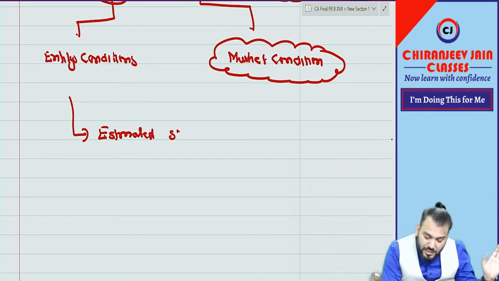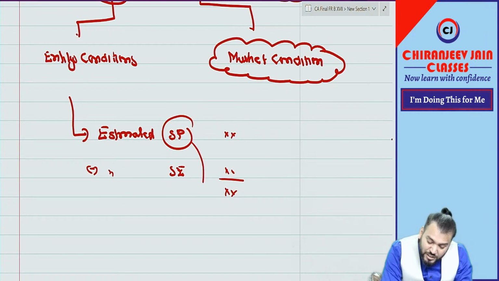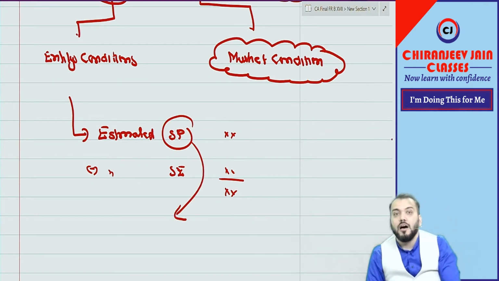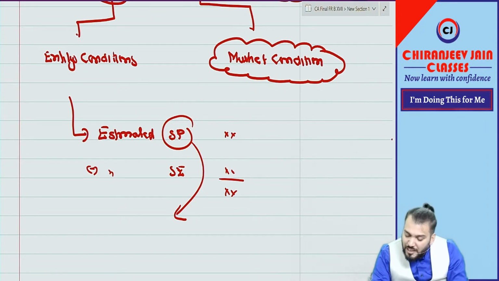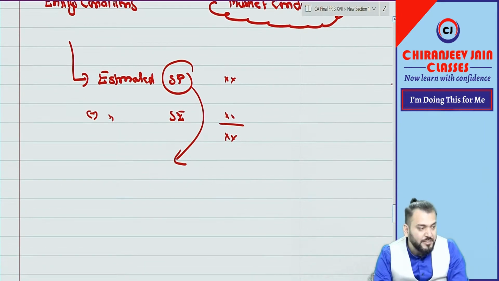Estimated selling price less estimated selling expense. Very simple. But the question arises, sir, how to estimate this? One guidance has been given under Ind AS 2. Let me take one example to understand how to calculate this.